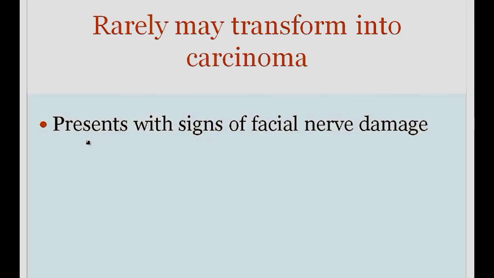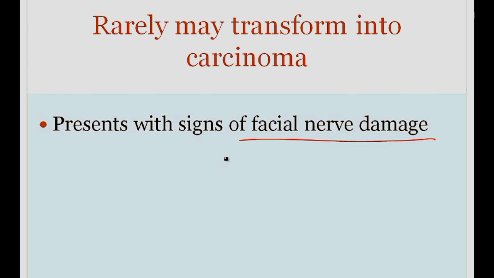Rarely, this pleomorphic adenoma can transform into carcinoma. The way you'll make that distinction is that you'll get signs of facial nerve damage, for example, facial nerve palsies. The classic example that might show up on an examination would be a patient who has a mass in the parotid for 10 years and then all of a sudden presents with some sort of facial nerve abnormality.